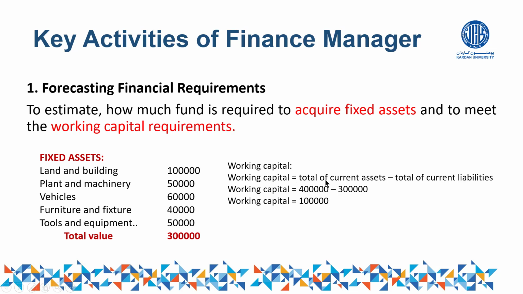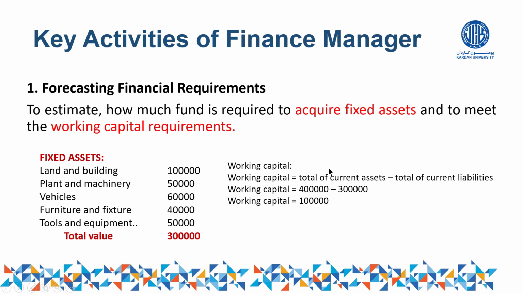So how to find out this one? The total of current assets. Of course, we know what current assets are. Cash is a current asset. Bank account is a current asset. Accounts receivable, notes receivable, prepaid expenses, inventories, all those things. So of course, we know it from the previous semesters. On the other side, current liabilities: accounts payable, for example, outstanding expenses, income received in advance, overdraft, short-term loans, all those things can be called current liabilities.